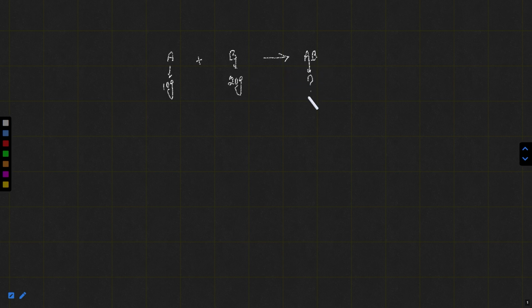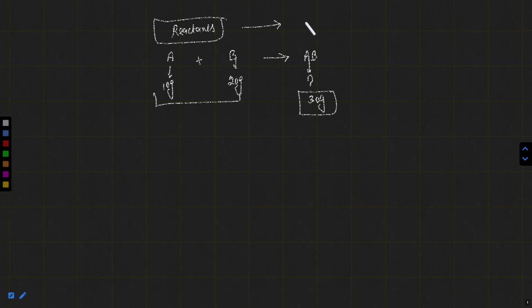So what amount of AB are you expecting here? Without any calculation, you can just predict the amount of product: 10 plus 20, it will be 30 gram, if no other side products or waste are formed. This is very interesting actually. Reactants are reacting with each other and they are forming products, and some amount of reactants react to form some amount of products.